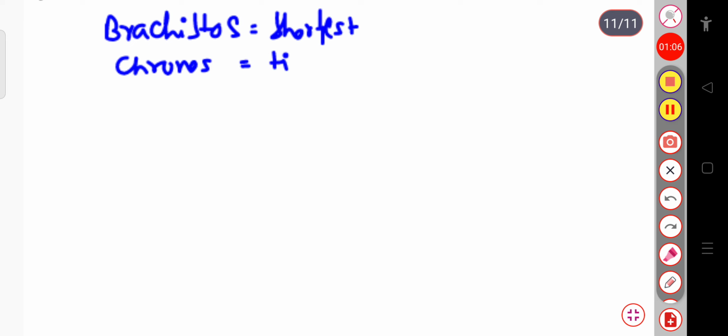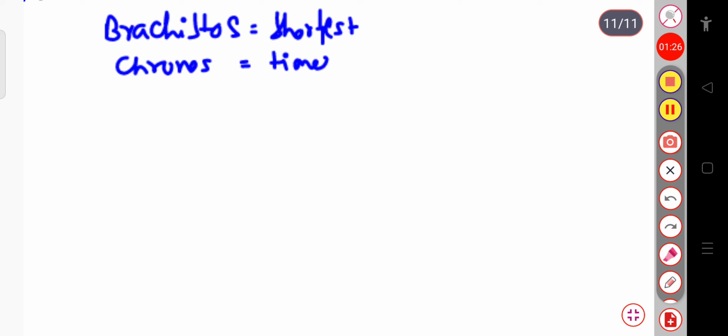So that is shortest time. So the problem of finding the path followed by the particle sliding from one point to another in the absence of friction in the shortest time, that is, shortest means brachistos, time means chronos, is called the problem of brachistochrone.